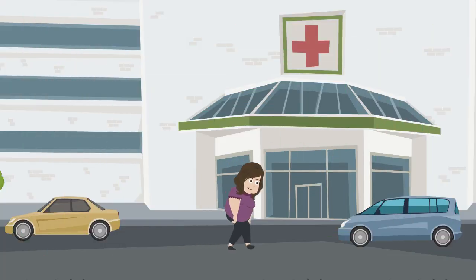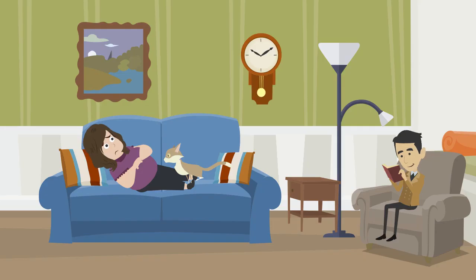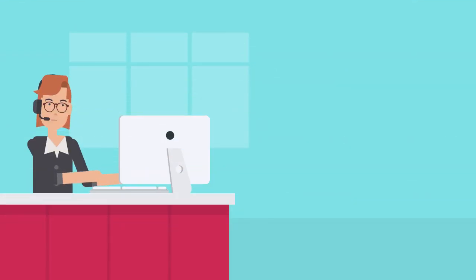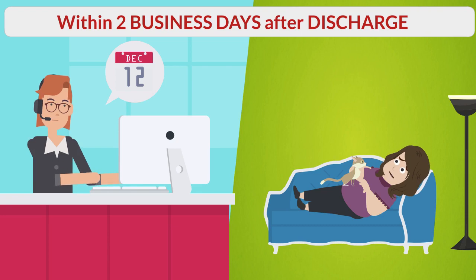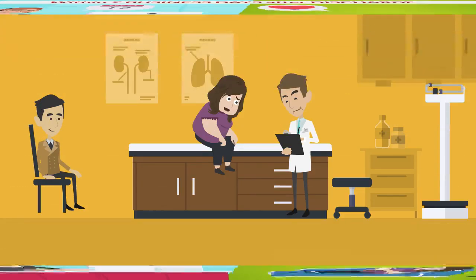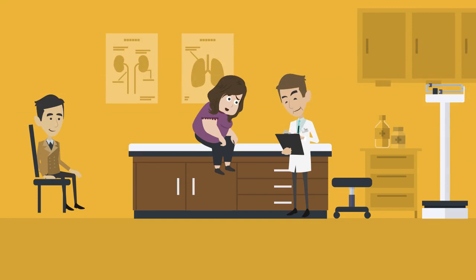A 52-year-old female was discharged from the hospital 5 days ago for SIRS, leukocytosis and uncontrolled DM. Your staff performs and documents TCM contact with the patient. Patient states since discharge she has had diarrhea and feeling her heart is racing. Physician sees patient for an office visit within 7 calendar days of discharge.